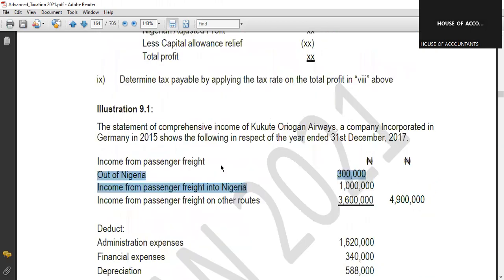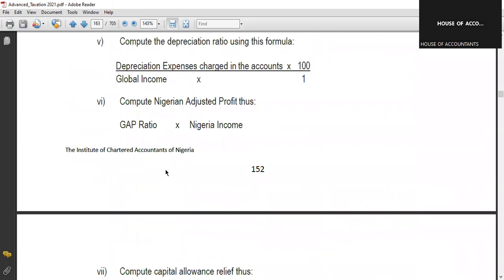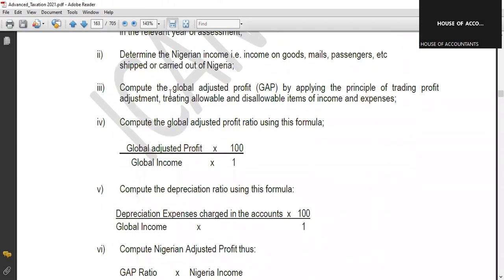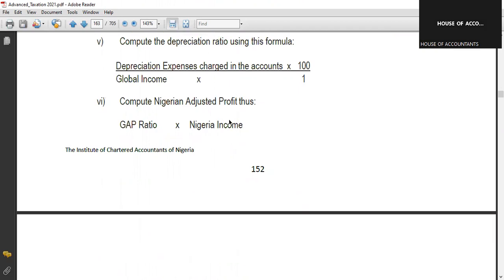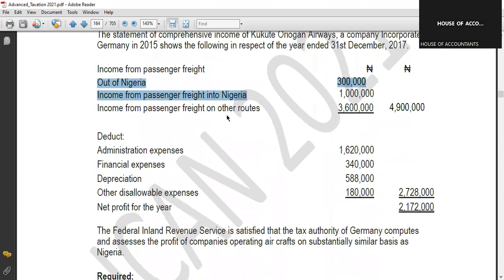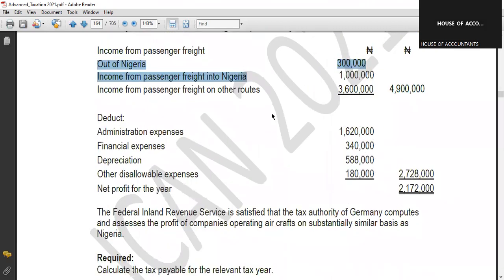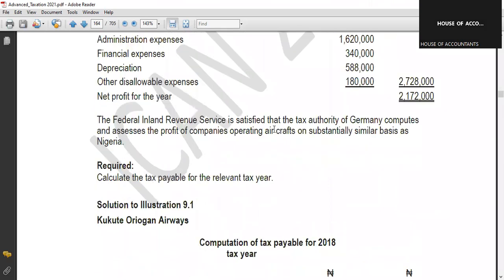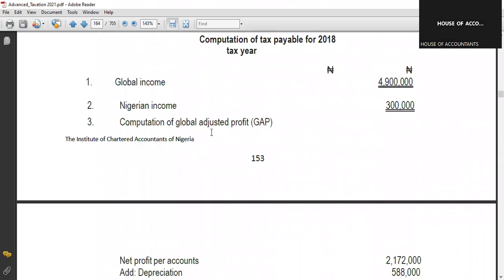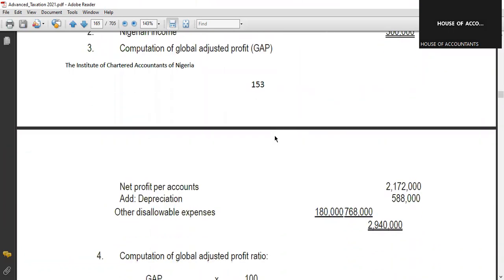What is the third step? Third step says, compute the global adjusted profit. And how do you calculate global profit? To calculate adjusted global profit, let's go back there and see. All you need to do is, this is our net profit.